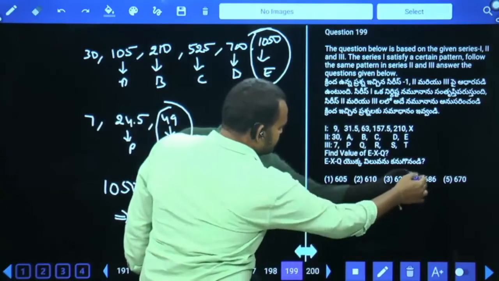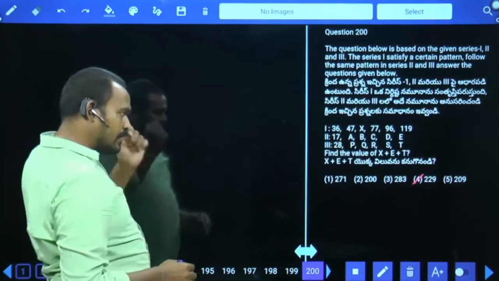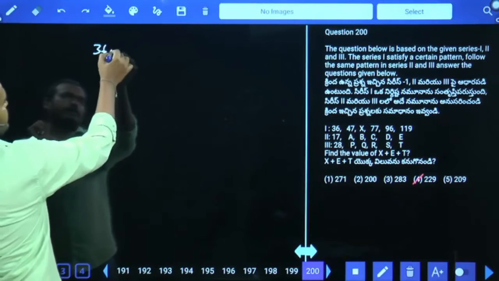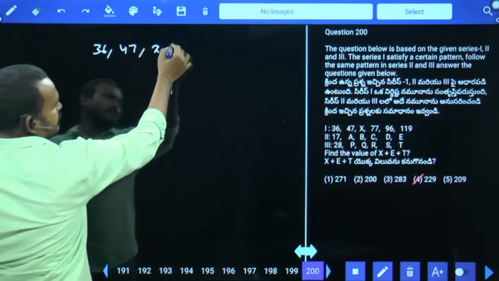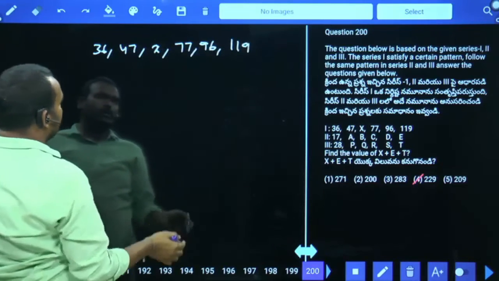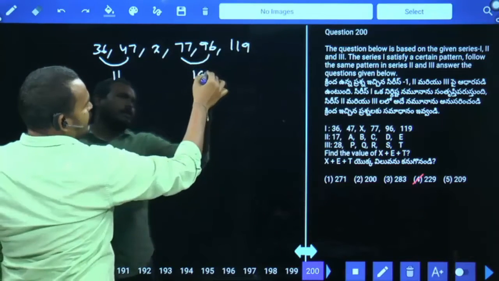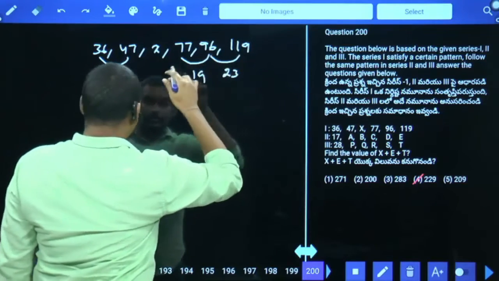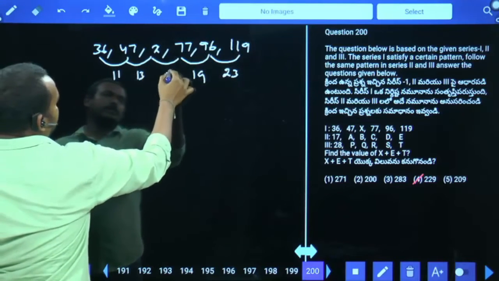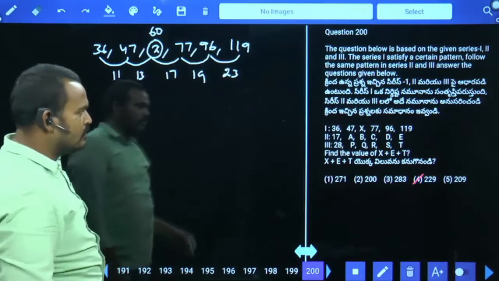686. Next, question 200: 36, 47, X, 77, 96, 119. What is the difference here? 11. And here the difference is 19, and here 23. Consecutive prime numbers are the differences. The next difference is 13, the next is 17. Then the X value is 60. X value is 60.